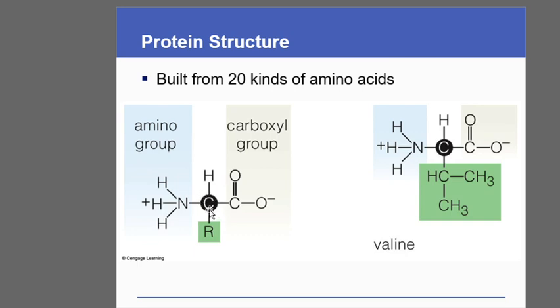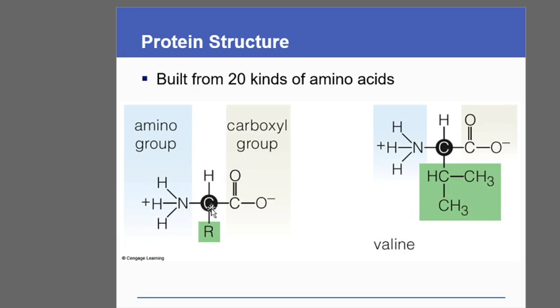To the central carbon, from one side the carboxyl group is attached, on the other side the amine group is attached, and along with this it has an R side chain. This R side chain is where all the amino acids vary from one another.